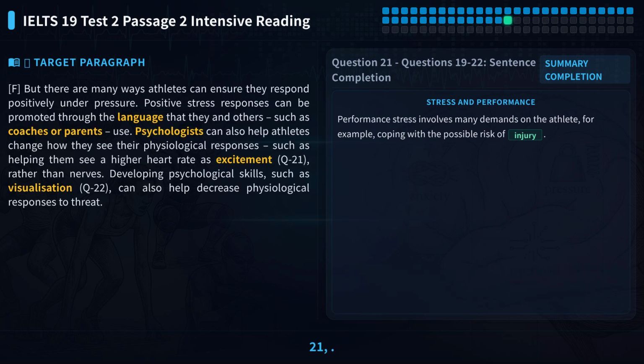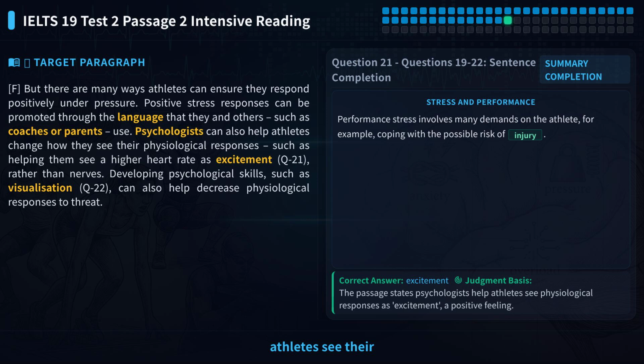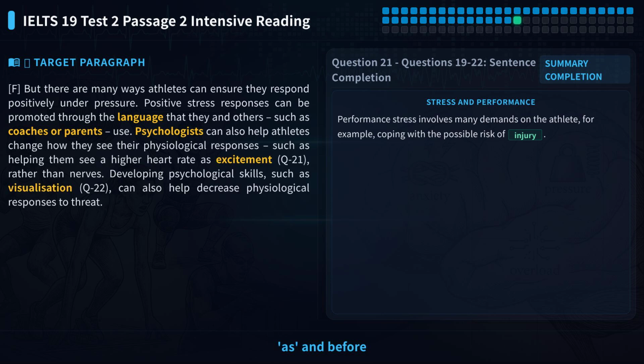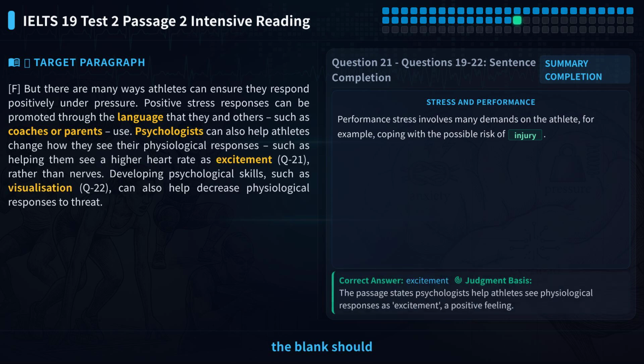Let's look at question 21. The question says psychologists help athletes see their physiological responses as excitement, not nerves. Please pause the video and try to fill in the blank. The blank is after as and before a comma. As here means as being, so the blank should be a noun that describes a positive feeling.